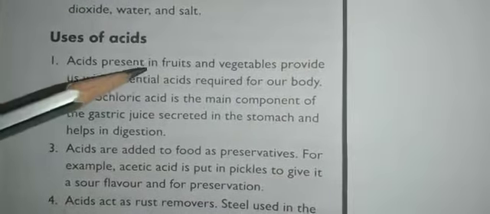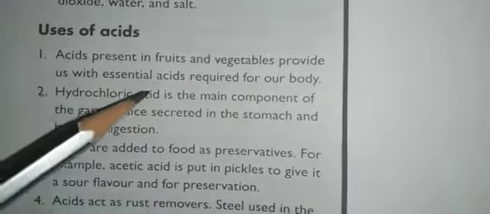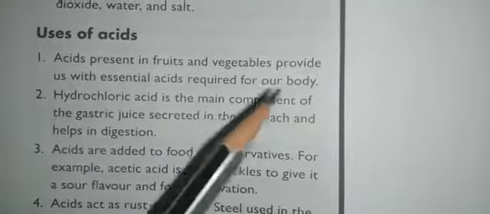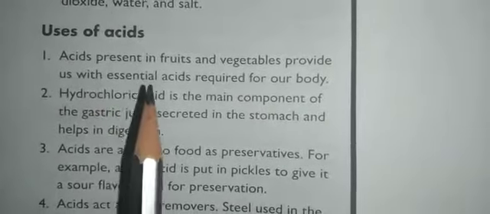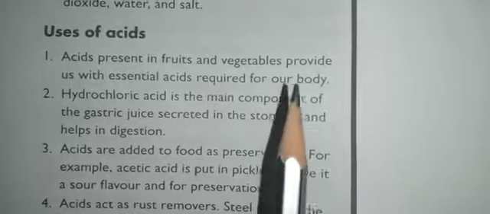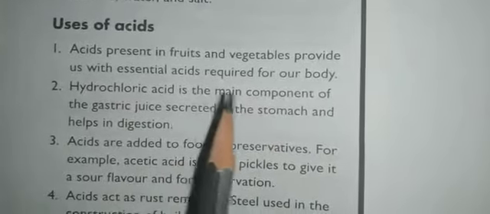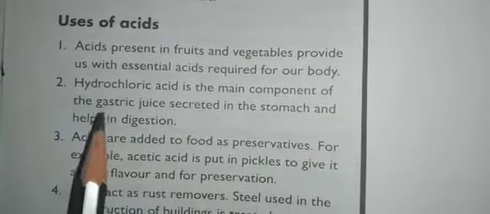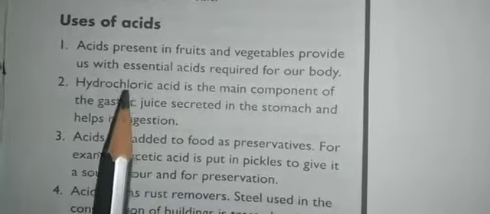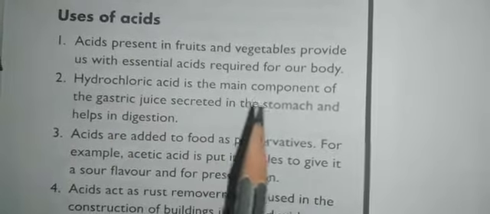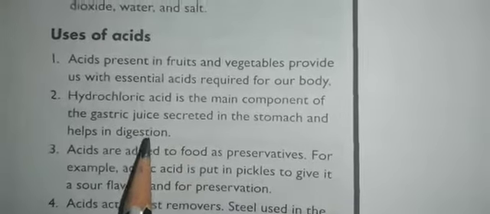So acids present in fruits and vegetables provide us with the essential acids required for our body. Okay, this helps us to get essential acids required for our body. And hydrochloric acid is the main component of our gastric juice. You have studied in the first chapter, right? So gastric juice, that is hydrochloric acid, is secreted in our stomach and it helps in the digestion.